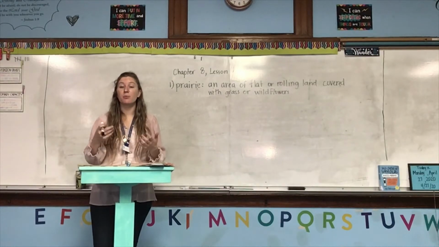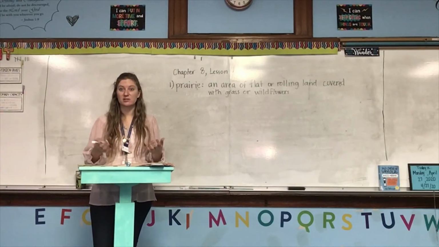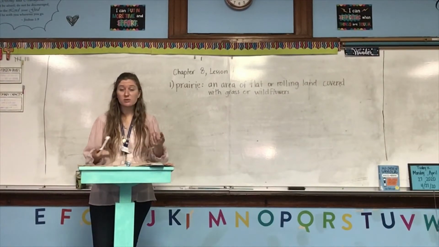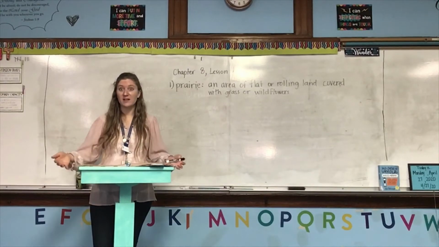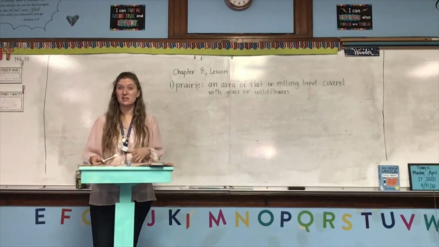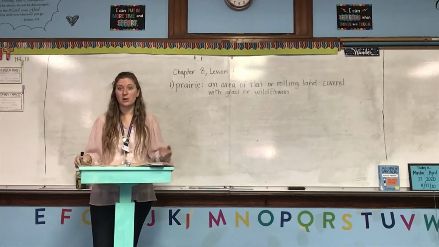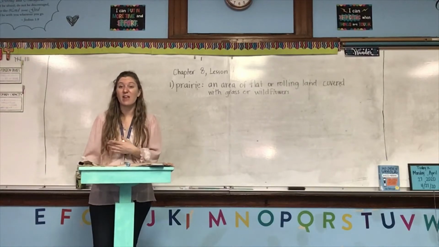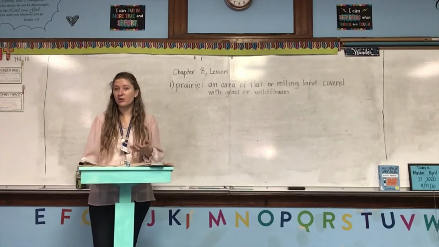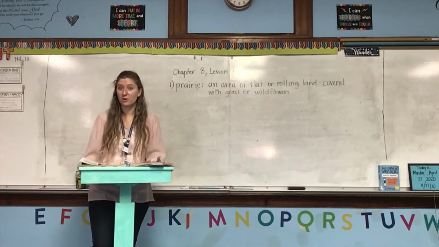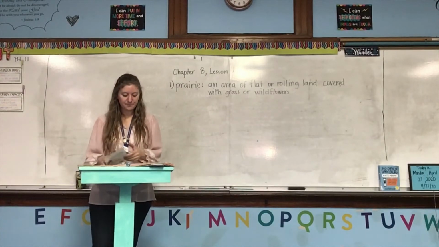But there are still some protected grasslands and prairies in certain states. Like they mentioned one in Illinois. I've been to one in, I think it was Oklahoma, which was pretty cool. It was just a really big field that looked kind of like this, but now it's protected so that nobody can come in and farm on it, which we do need. We need areas that are protected, that can't be used, otherwise we won't have any prairies. And think about all the good prairies do. I mean, there's lots of plants for photosynthesis. They don't need to use chemicals or fertilizers or anything to help the grass grow. It just does it naturally.